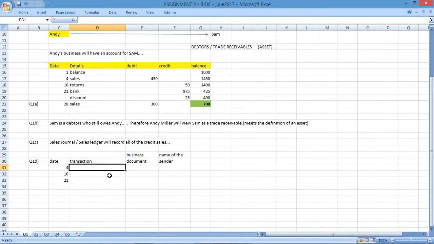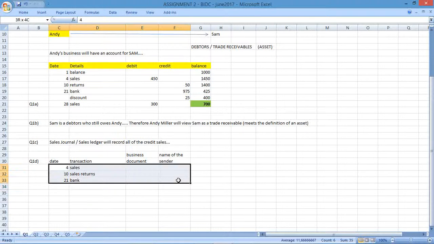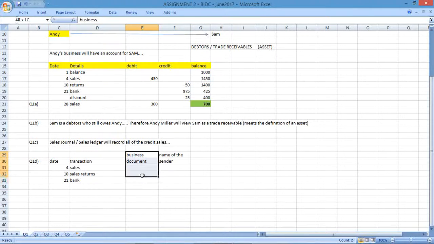So let's go back and look at each of these transactions. They want us to identify what's happening here with the sales, then the sales return, and then the bank. Sales, returns, bank. So those are the 3 different transactions they want you to consider, and they want to know what the business document is. Okay, the business document would be the source document that we would have that would represent the transaction that has occurred between Andy and Sam.